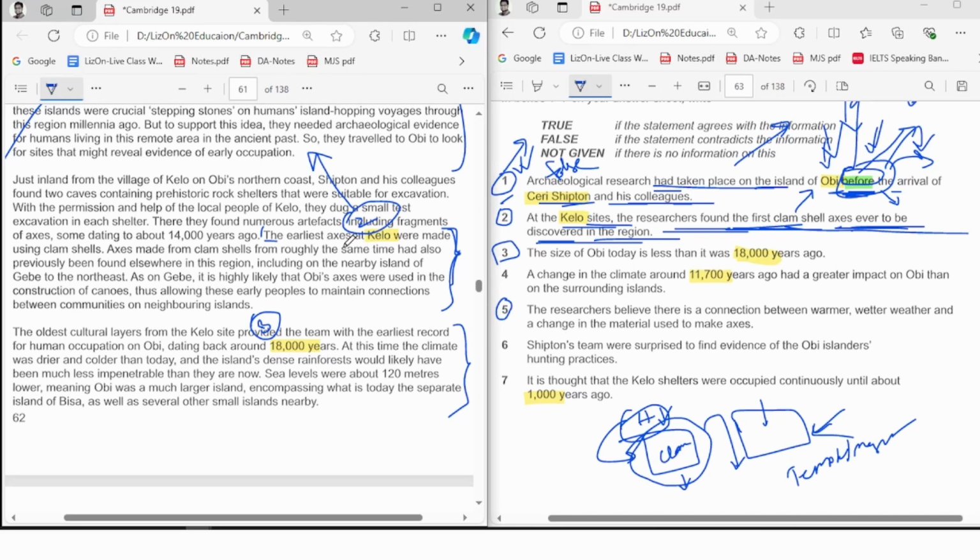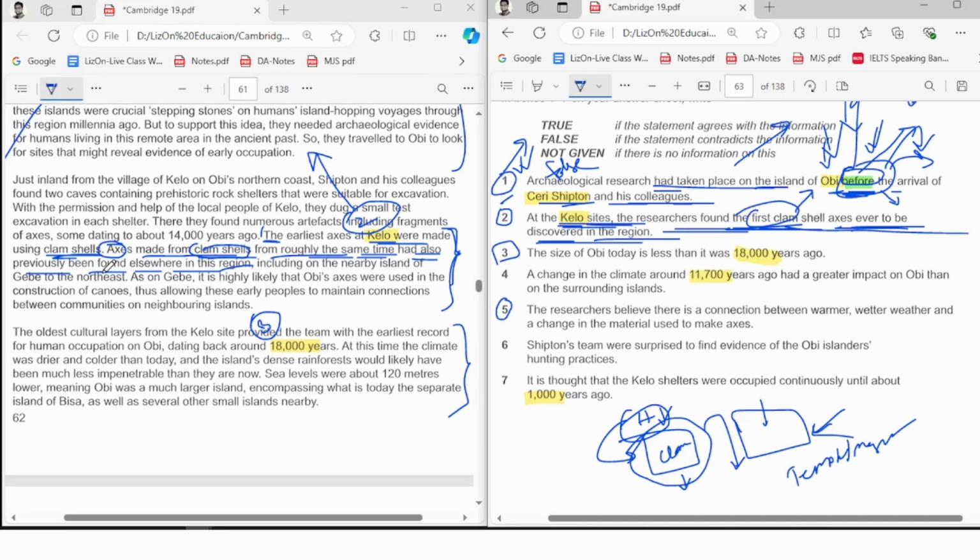The word we are looking for, we found it here. So we're going to read it from here. The earliest axes were made using clamshell. So we got another word, clamshell. Axes made from clamshells from roughly the same time had also previously been found somewhere in the region. Means in the same time, it is not the first clamshell you can only find in these sites.